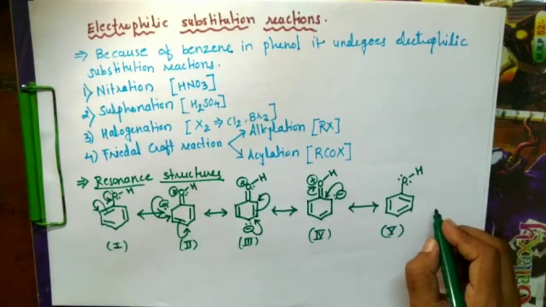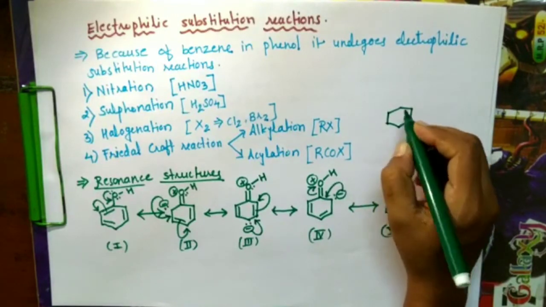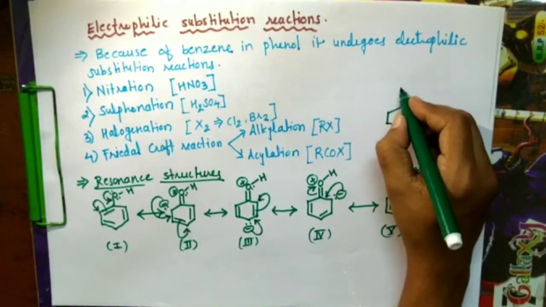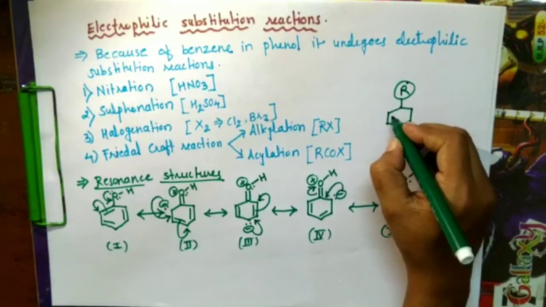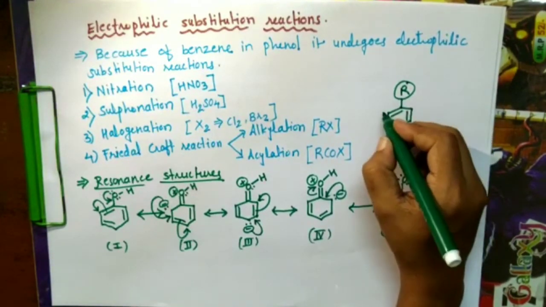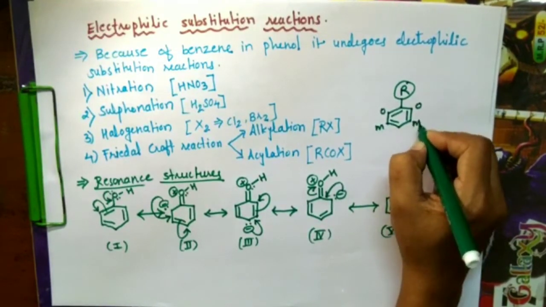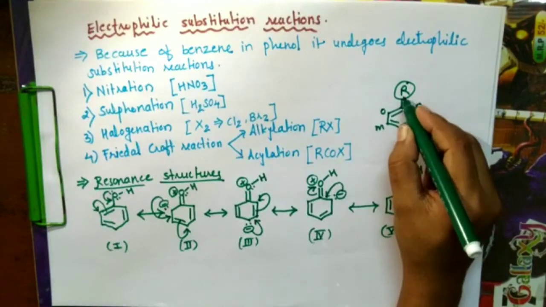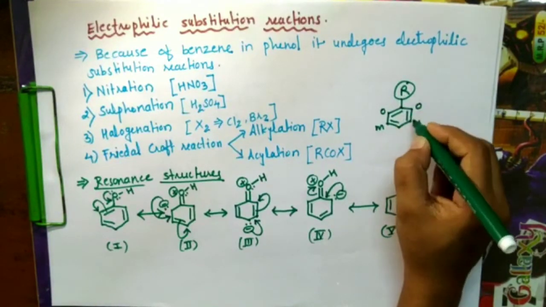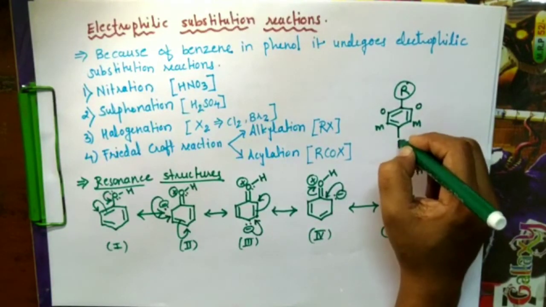And in a mono substituted benzene, the position adjacent to the substituent we call ortho, the alternate position is meta, and the exactly opposite position we call para.